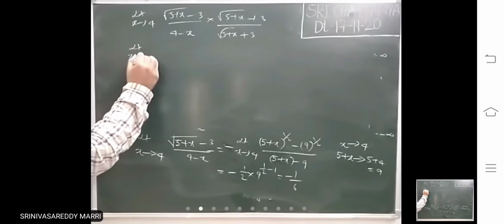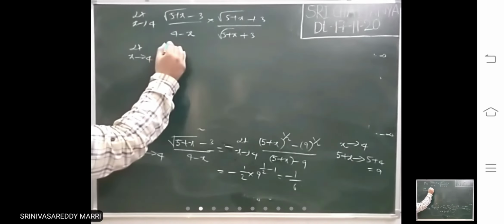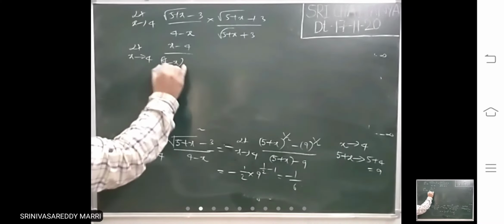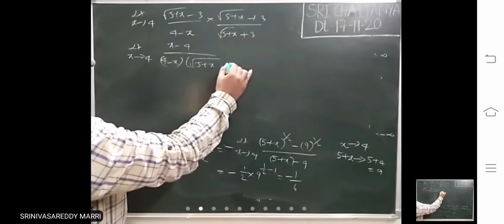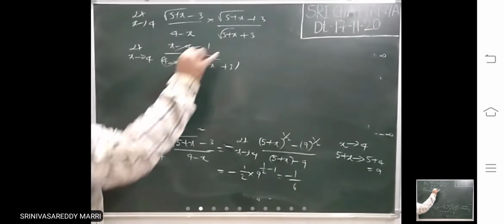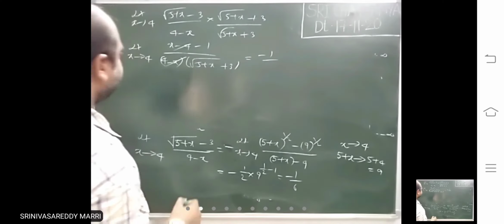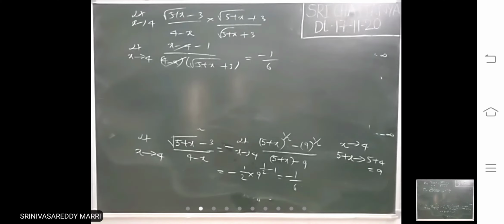Limit x tends to 4. So this is 5 plus x minus 9, that means x minus 4 divided by 4 minus x into root of 5 plus x plus 3. Easily, this comes out to be minus 1. Now substitute, minus 1 by 3 plus 3, 6, like that. Whenever a square root is there, try to rationalize. Next, another example.